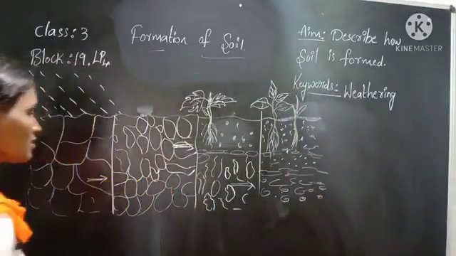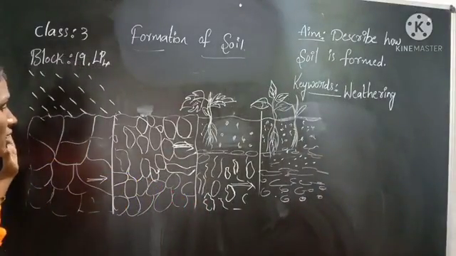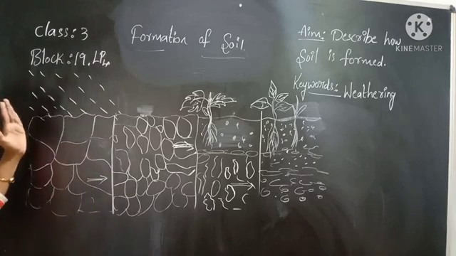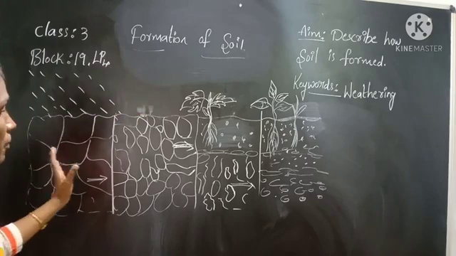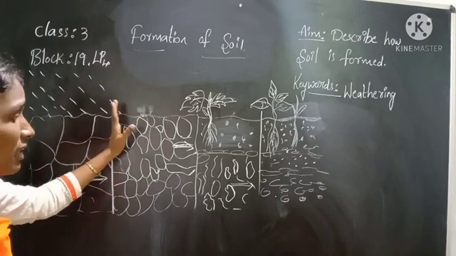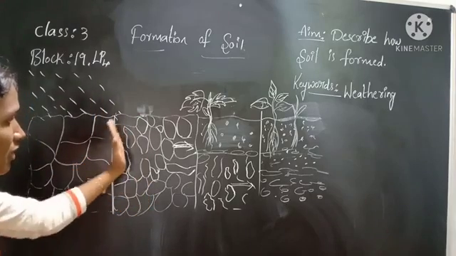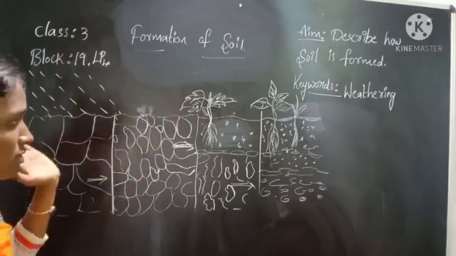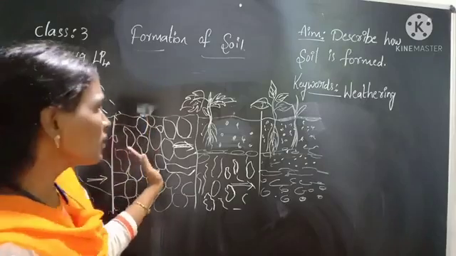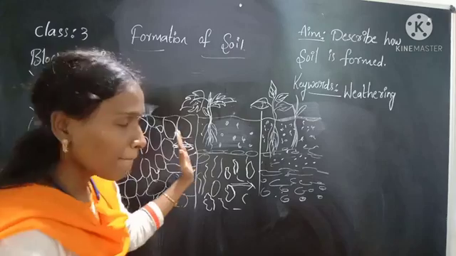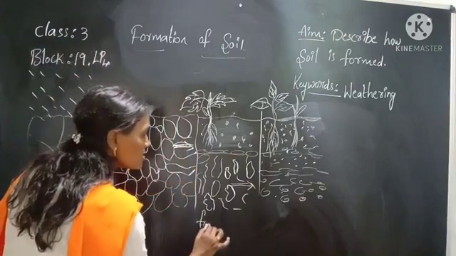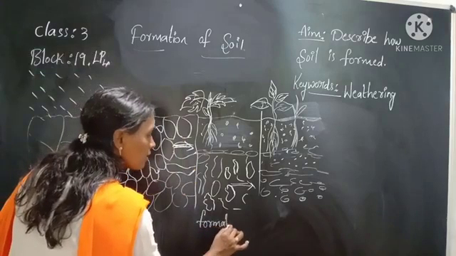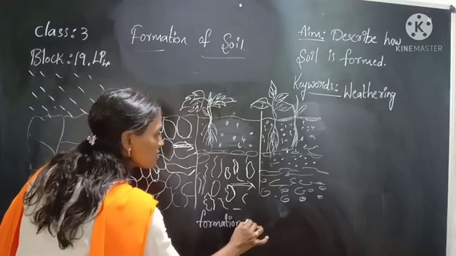You can see the changes here, children. In the first image, the rain starts falling on the big rocks. In the second image, you can see that the rocks break into small pieces. Did you observe any changes between the second picture and the third picture? In the third image, you can see that formation of soil started.